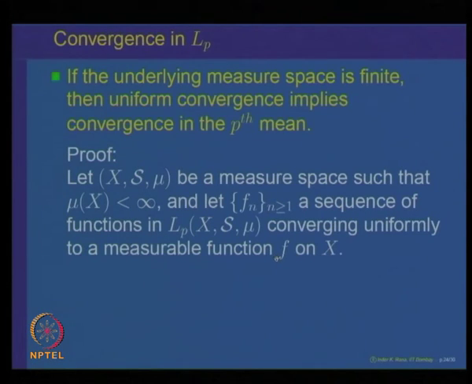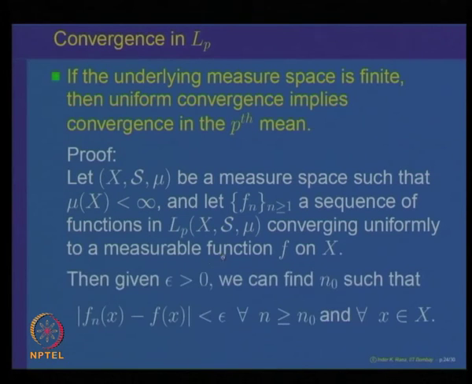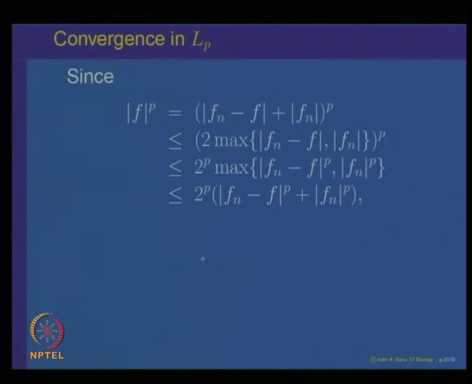But what is uniform convergence? Uniform convergence means for every epsilon bigger than 0, you can find a stage n_0 such that the distance between f_n and f is less than epsilon for every n bigger than or equal to n_0, and for every x. So uniform means for every x the same stage satisfies the required property. So for every x there is a single stage n_0 such that |f_n(x) minus f(x)| is less than epsilon.